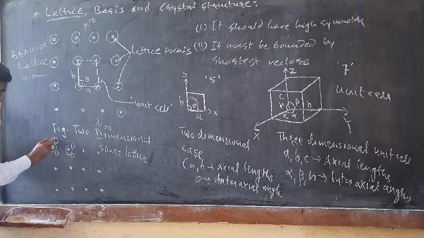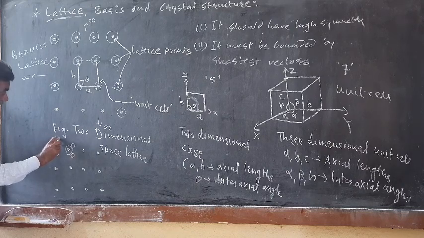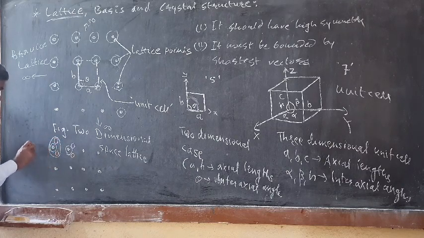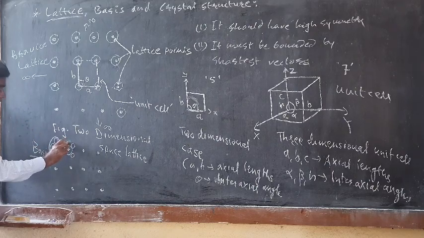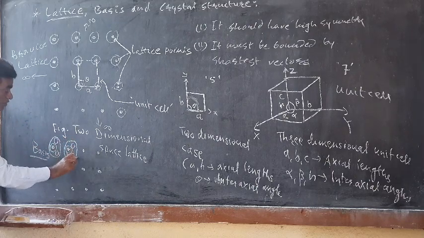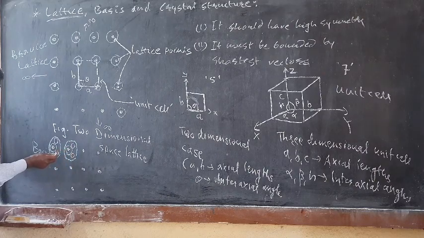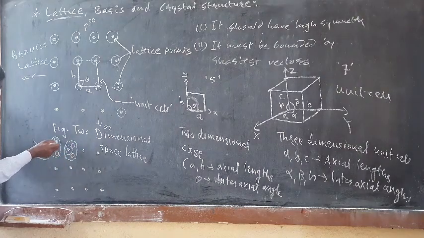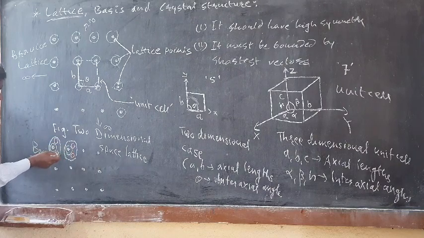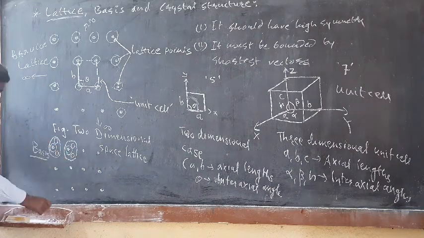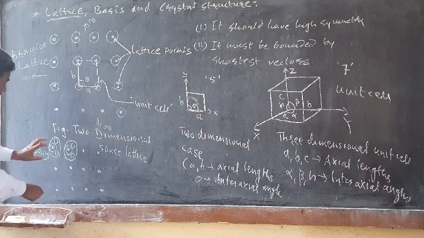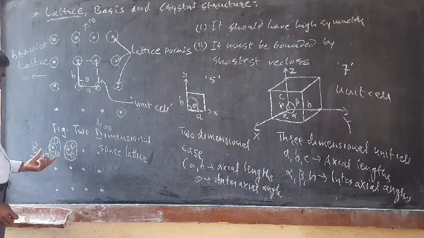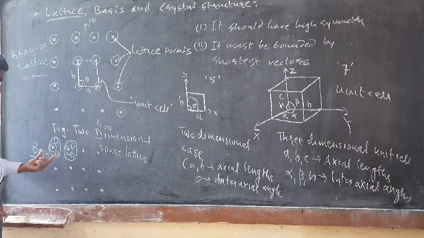This cluster of atoms, or group of atoms, located at every lattice point is known as the basis. Every basis should be identical in composition and orientation. This violet atom is on the upper side, and this atom's orientation is the same. So this cluster of atoms located at every lattice point is known as the basis.